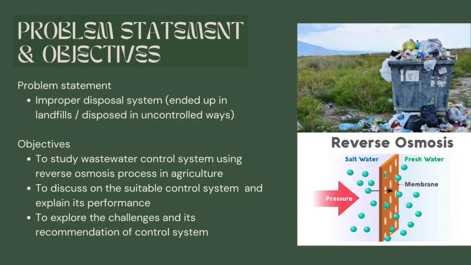The major problem of this abandoned waste is the improper disposal system, where most of these agro-based wastes are dumped in landfills or disposed of in an uncontrolled way. The objectives of this project are to study the wastewater control system, to discuss the suitable control system in reverse osmosis, and lastly to explore the challenges due to the implementation of the control system in agriculture.